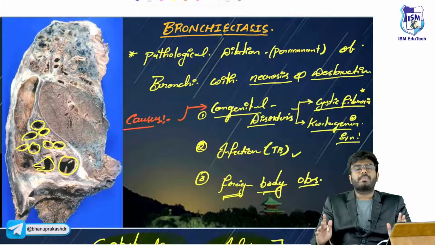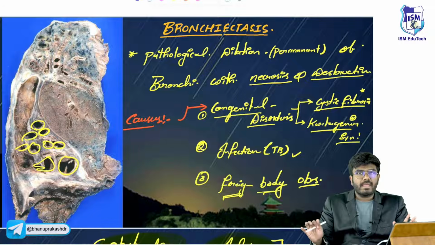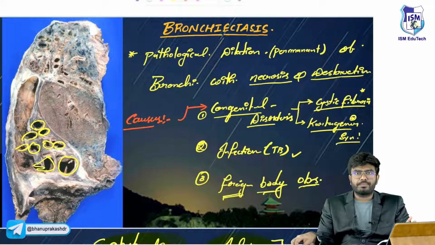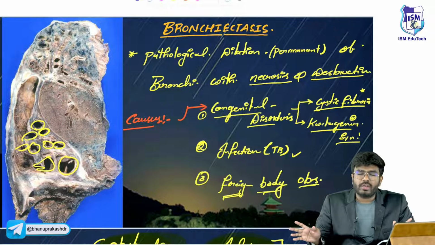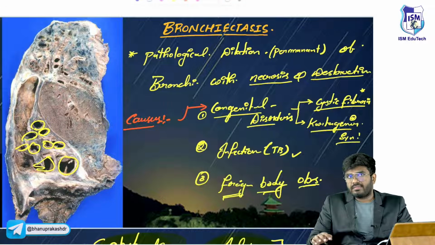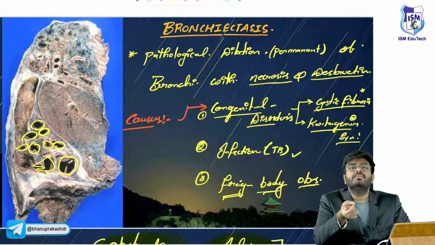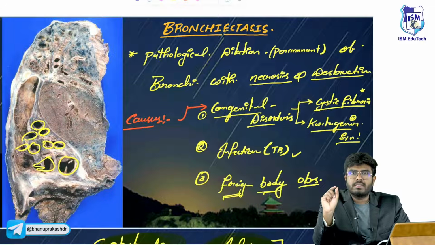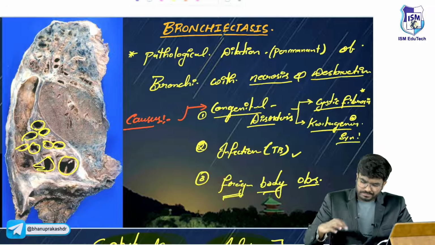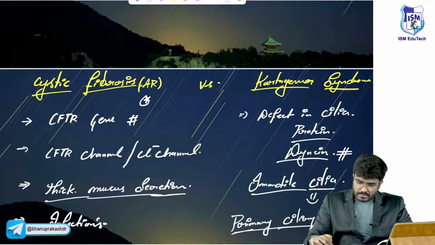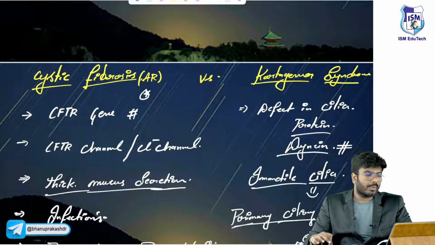Bronchiectasis is very simple. The permanent pathological dilation of the bronchi, seen with cystic fibrosis and Cartagena syndrome. Also seen with infections like TB, chronic infections like TB, or with foreign body obstruction. Some foreign body or a peanut, a small green pea, goes into a small bronchus. So the bronchus is blocked. Now distal to the blockage, infection will start. That infection will cause necrotizing inflammation. So permanent pathological dilation of the bronchi. So the differences between cystic fibrosis and Cartagena syndrome are also completed, sir.